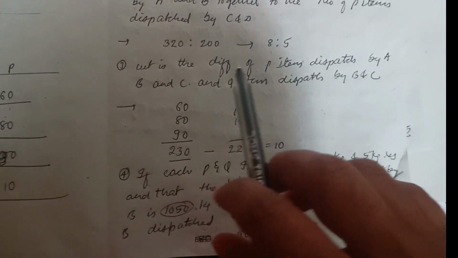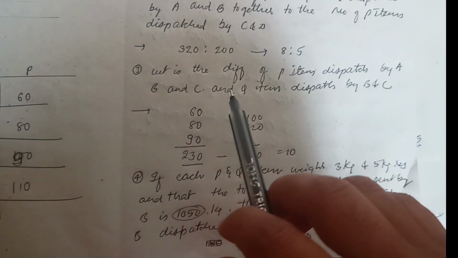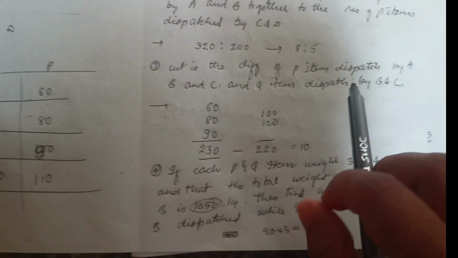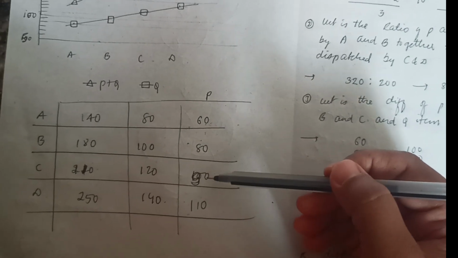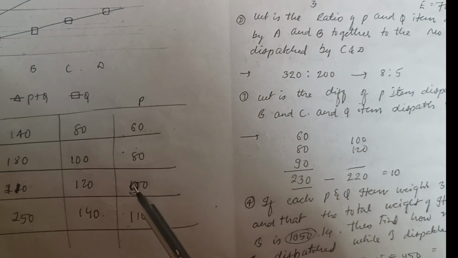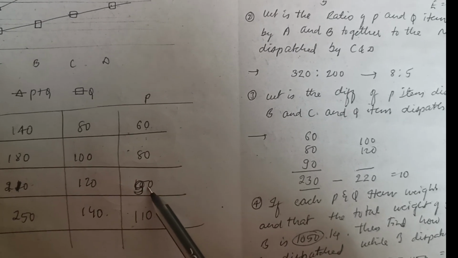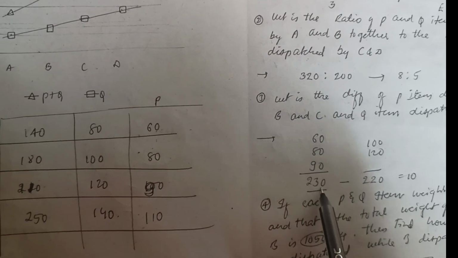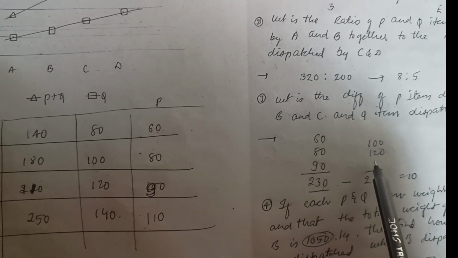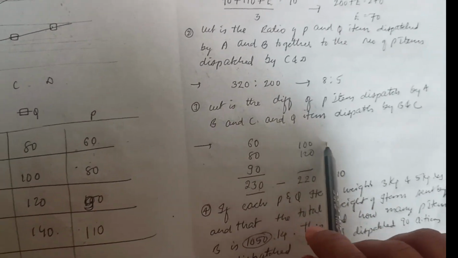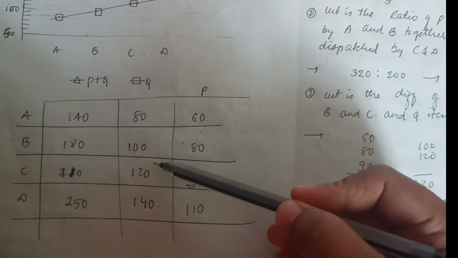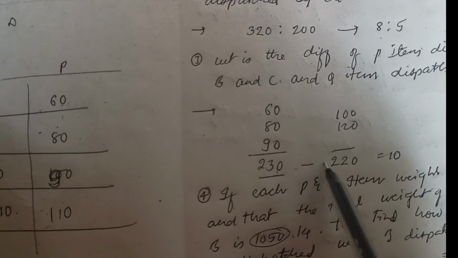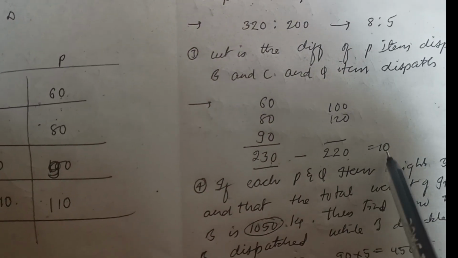What is the difference of the P items dispatched by A, B and C and Q items dispatched by B and C? The P items by A, B, C: 60, 80, 90, so that will be 230, which should be subtracted by the Q items dispatched by B and C, which is 220. So if I subtract 220 from 230, it will be 10.